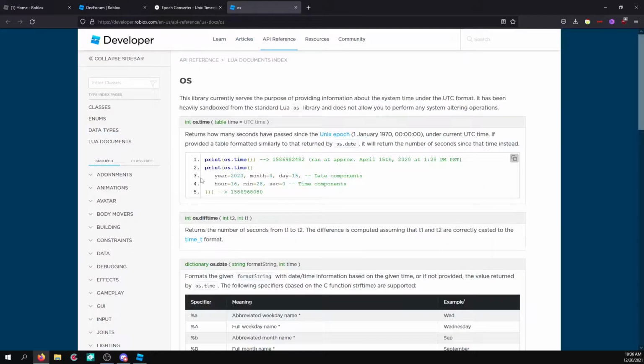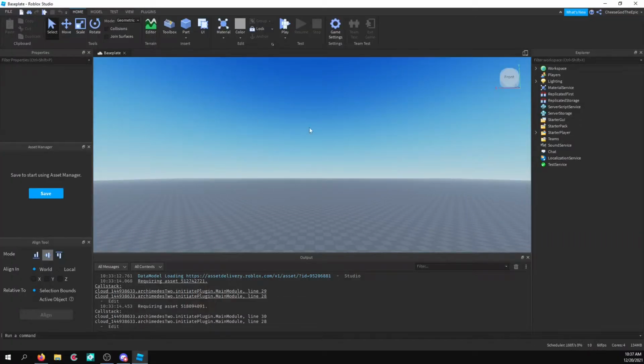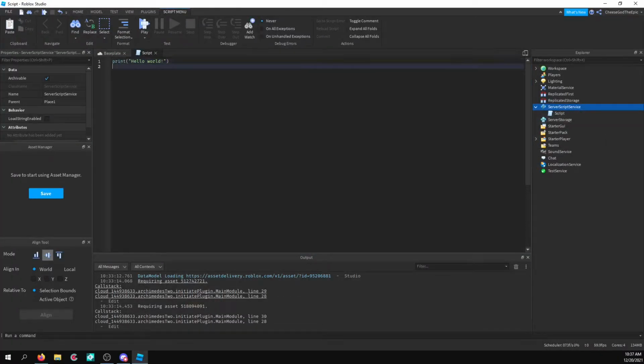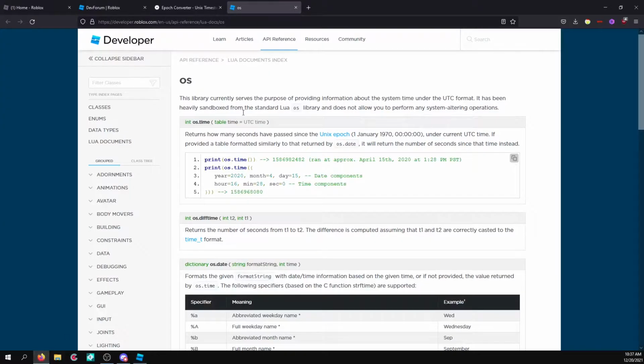So with that, let's get into actually doing this. First of all, I'll just start out with something simple. Let me create a script in ServerScriptService and just say print os.time. And keep in mind, whenever you want to use os.time, you probably also want to put in these parentheses because that's how it's defined.